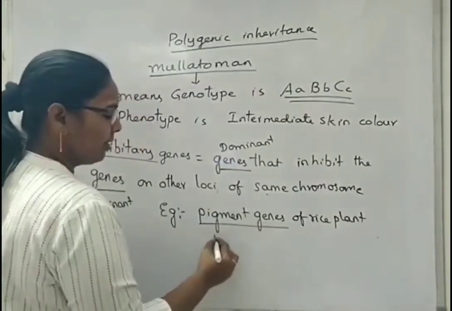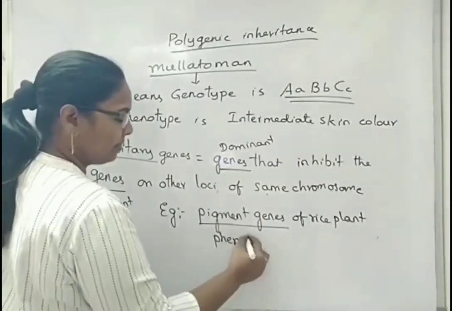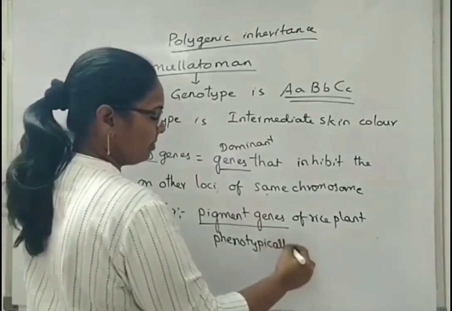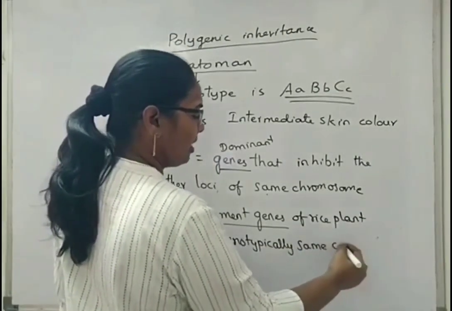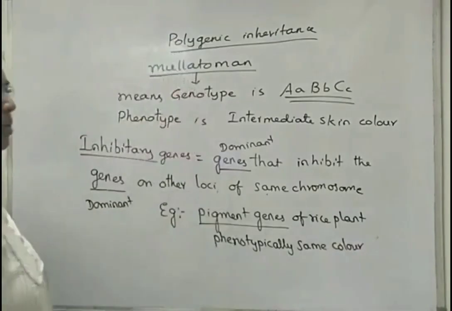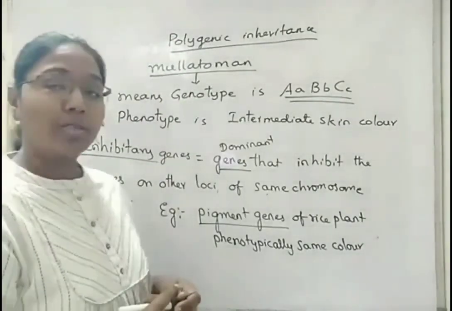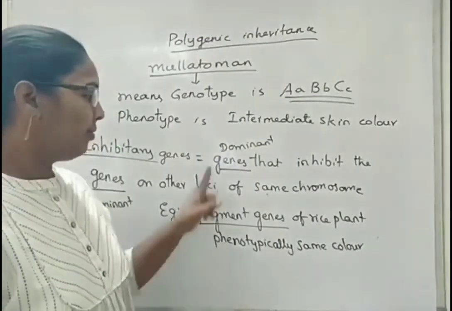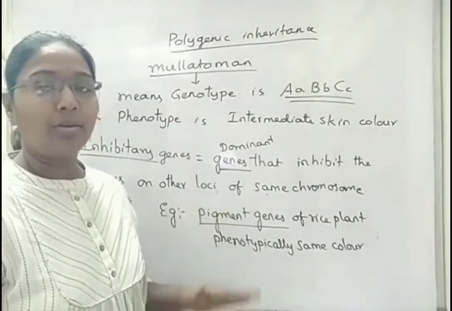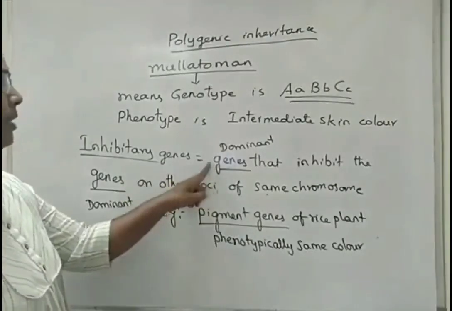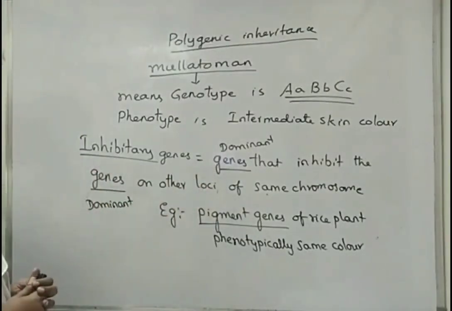Pigment genes means phenotypically same character, same color. These are showing one type of color, these are showing another type of color, but both are dominant genes present on the same chromosome of the rice plant. Then one dominant is suppressing the other dominant on other loci of the same chromosome. Such dominating genes are called inhibitory genes. Now, this is about the genetic disorders.